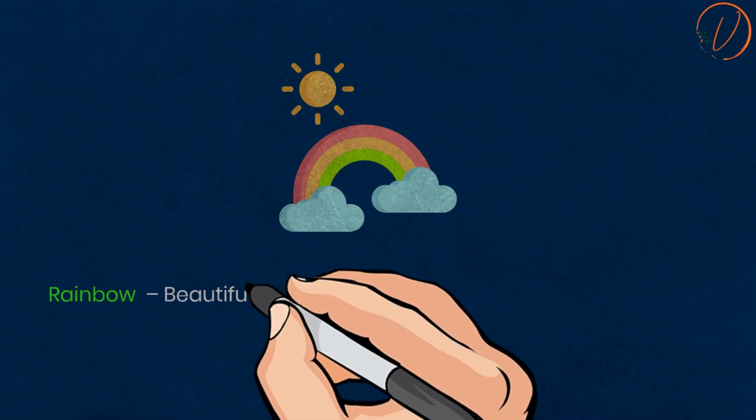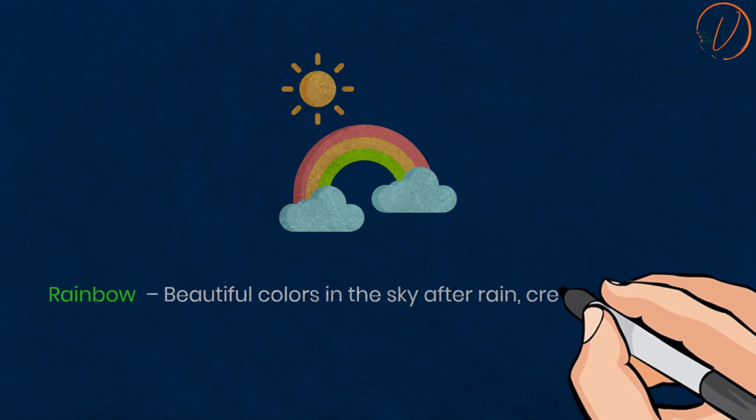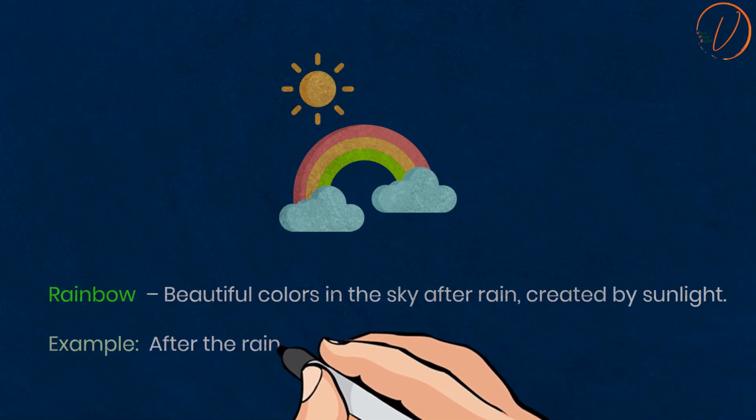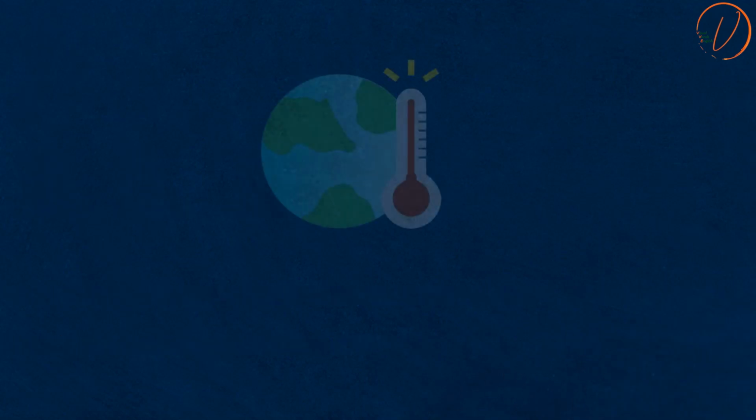Rainbow. Beautiful colors in the sky after rain, created by sunlight. For example, after the rain, a rainbow appeared in the sky.